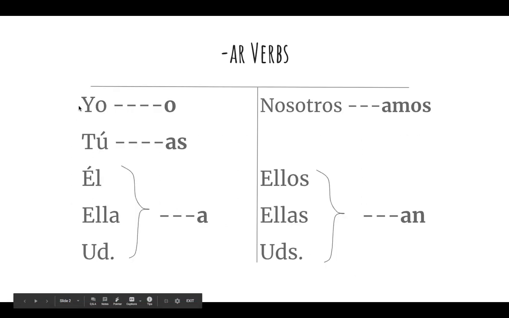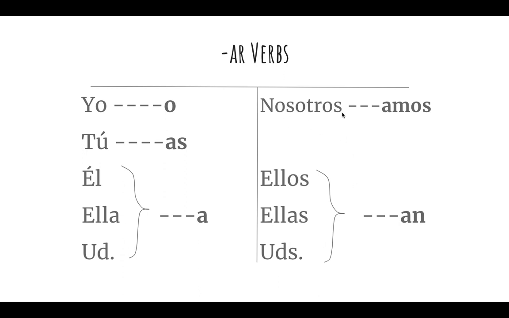So, this is first person, yo, second person, tú, third person, él, ella, o usted. In English, this would be I, you, he, she, you, formal. Now, if you were talking about it, it would also be conjugated like this, okay, in this form. That would be the third person form. Then we have plural over here on this side of our T chart. So this is more than one person doing the action.